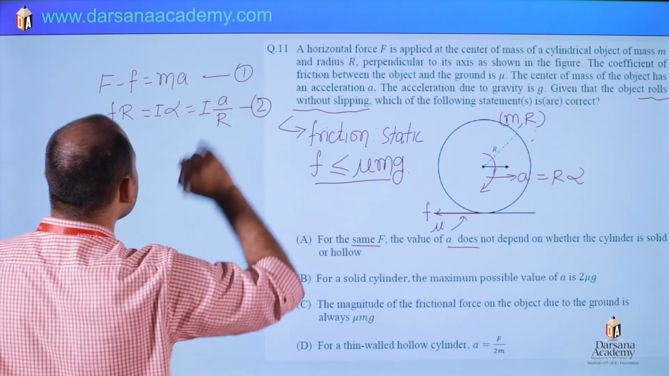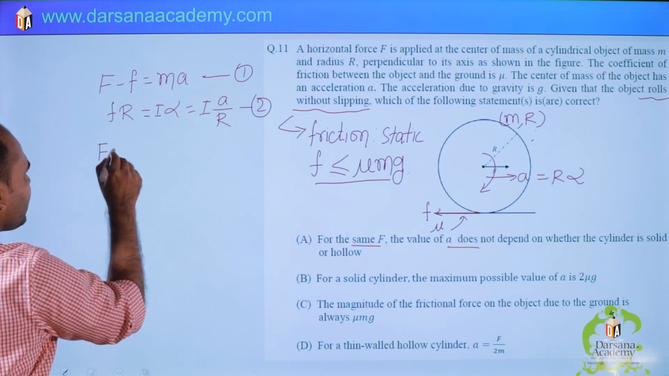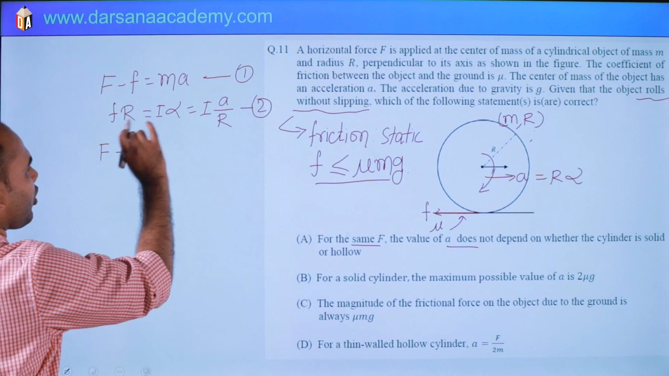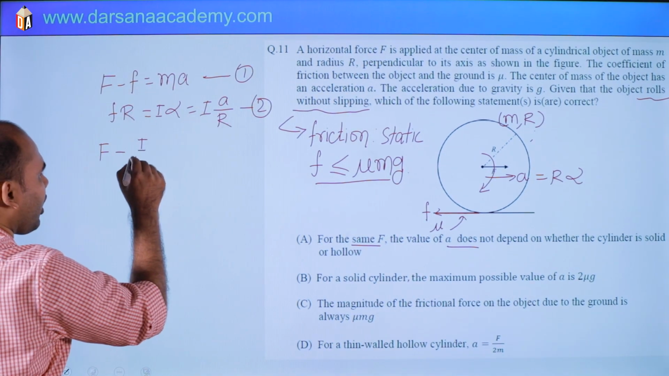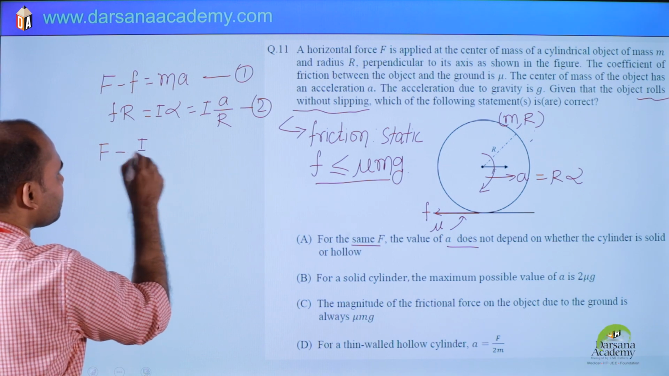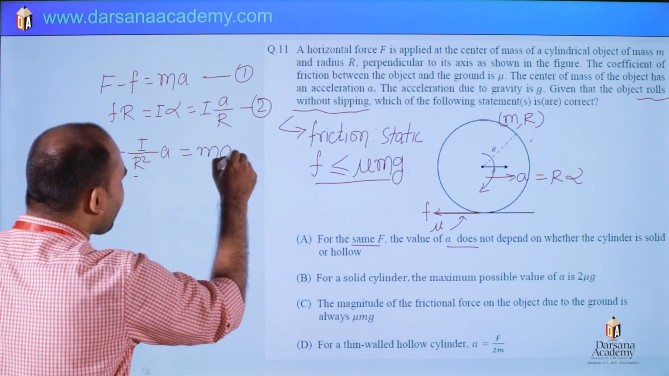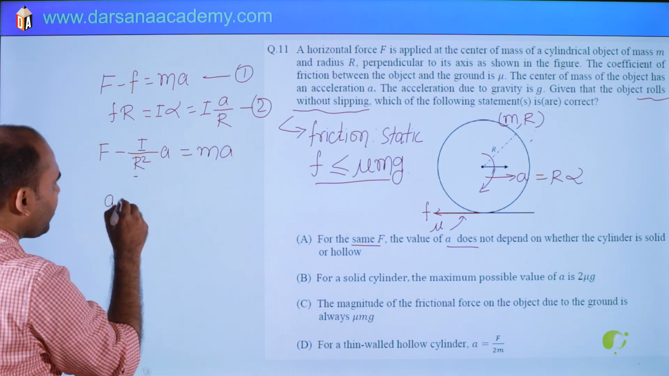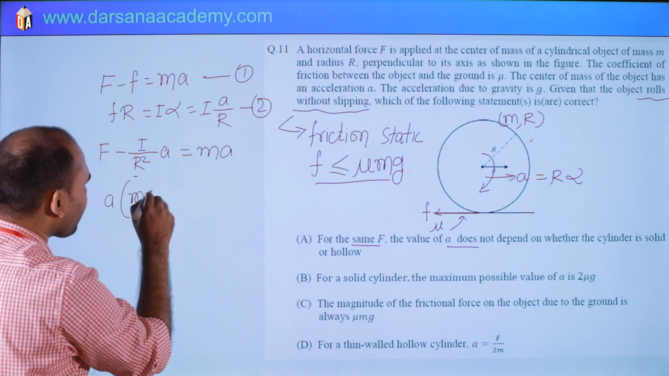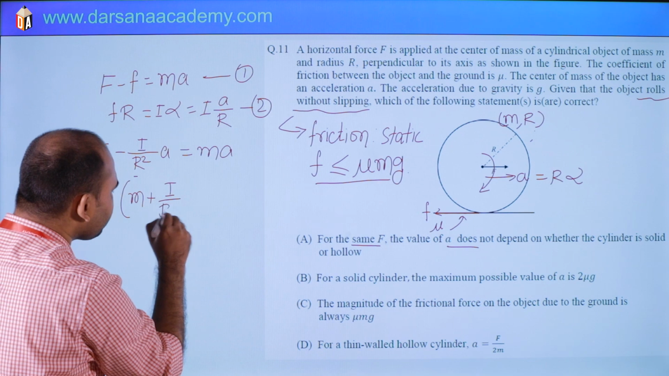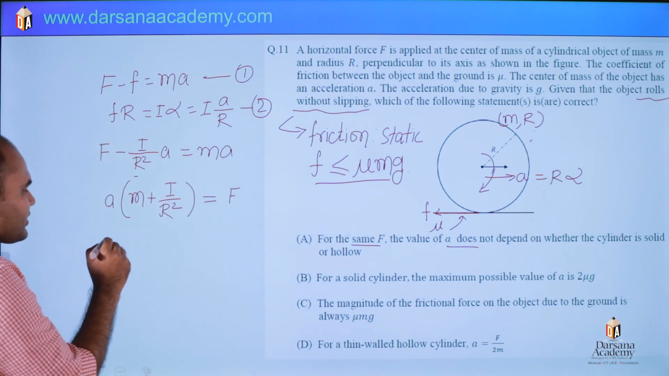So from these two equations, can we find the value of acceleration? F minus friction force is what? From here, I by this R will come here, I by R square, A is MA. So from here, A will be what? Take common: A times M plus I by R square is force F. Clear?